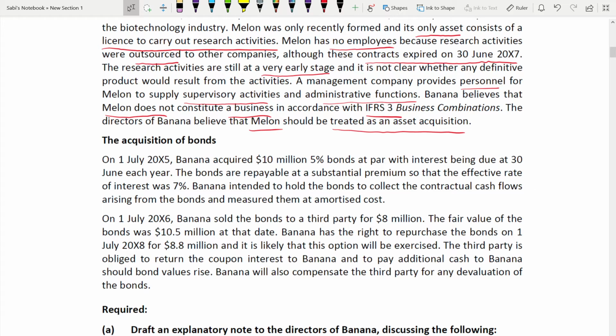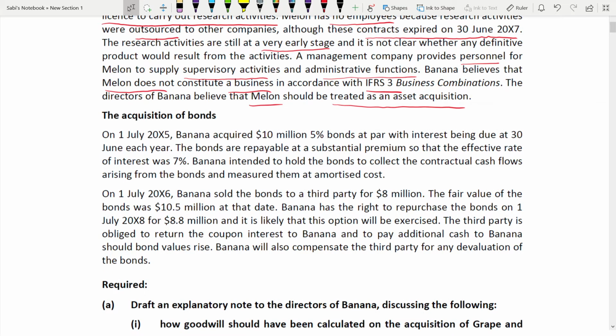So let us read the acquisition of the bond. On 1st of July 2005, Banana acquired 10 million, 5% bond at par with the interest being due at 30th June each year. Interest will be paid on 30th June each year.